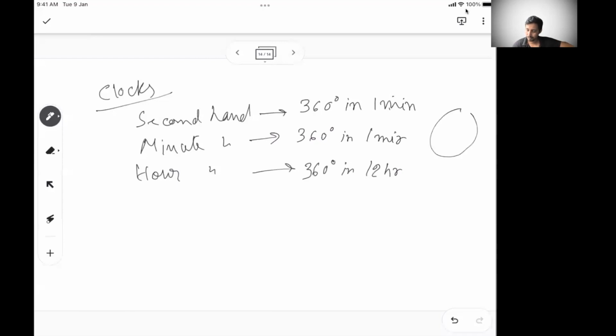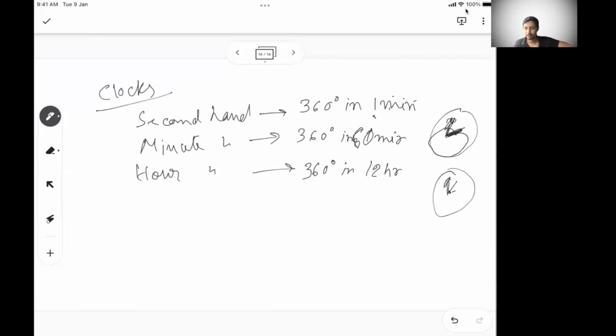So basically, if there is a clock, you have a minute hand and you have an hour hand. Does it cover 360 degrees in 1 minute? No. The minute hand is the bigger one. Oh, sorry, the hour hand is the smaller one. It takes 12 hours to finish it. Similarly, the minute hand is the bigger one. So it will be 1, 2, 3 like this. It will take 60 minutes. So 360 degrees in 60 minutes. So this was actually correct.